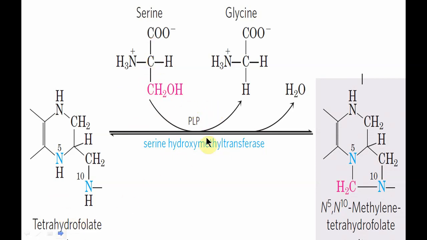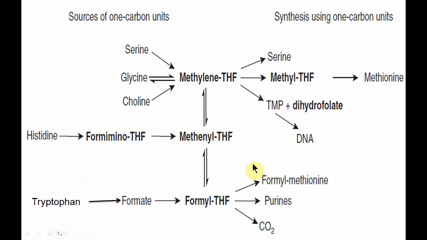Serine is converted to glycine with the help of the cofactor pyridoxal phosphate, that is vitamin B6, and one water molecule is removed. Here you can see there is formation of N5,N10 methylene tetrahydrofolate. Now let us come back to the previous slide.